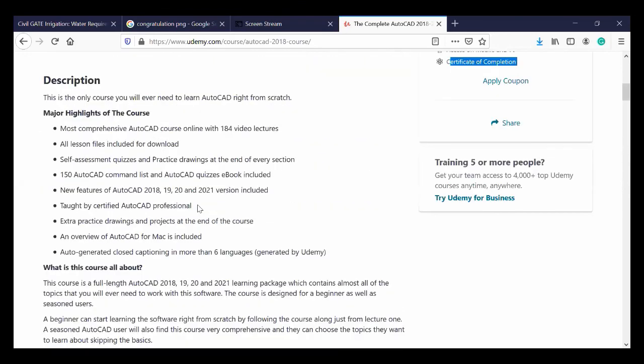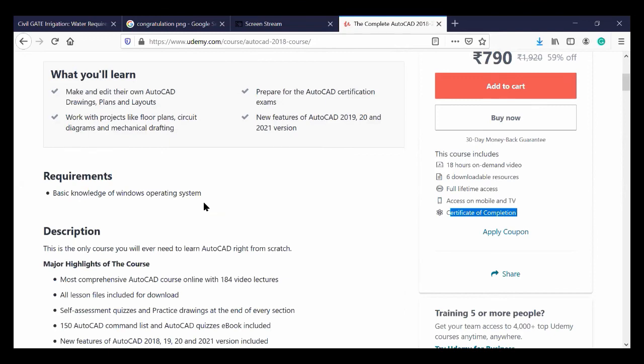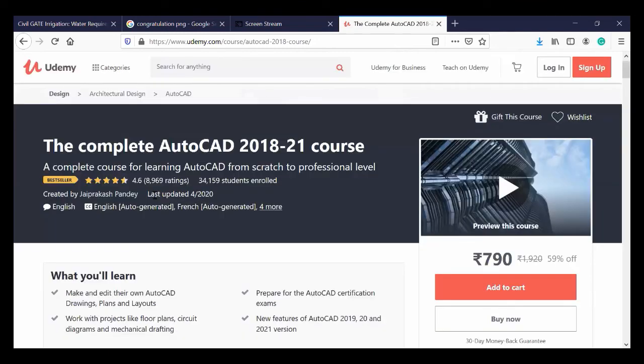Like this AutoCAD. And one more thing you have to check is when it was updated. Last updated is April 2020, which means it is a very recent one. That's why they are using AutoCAD versions 2018 and 21.